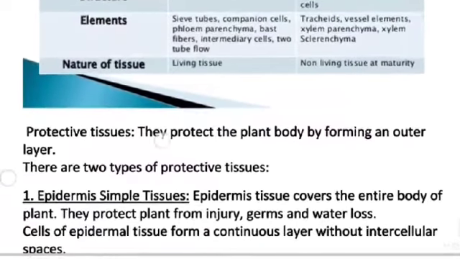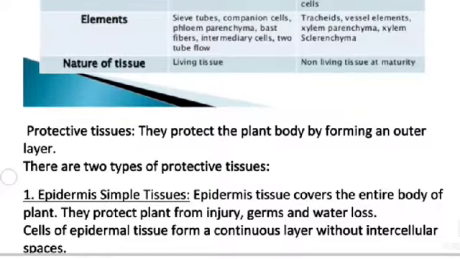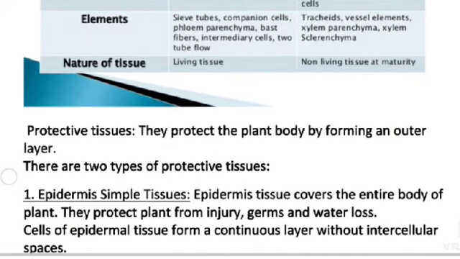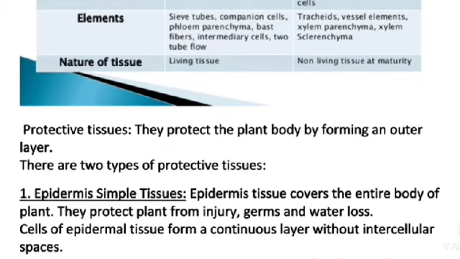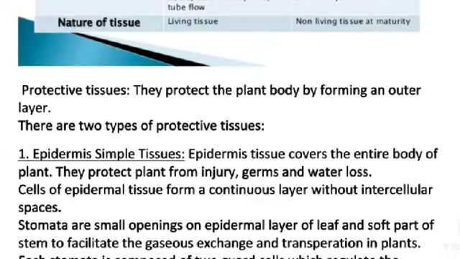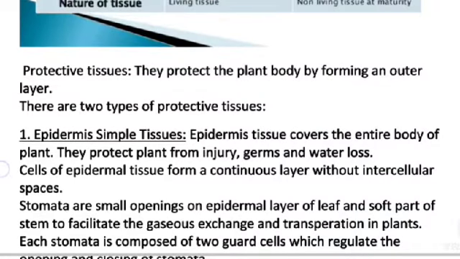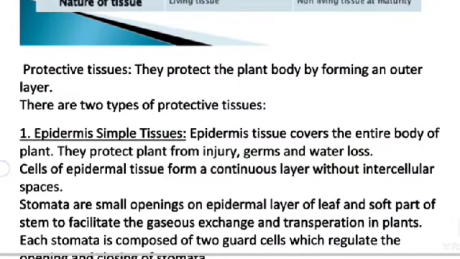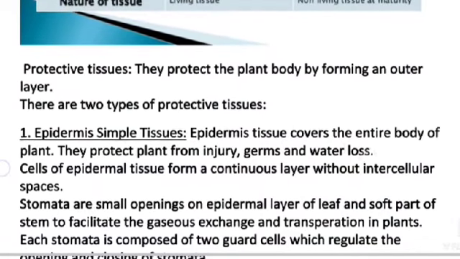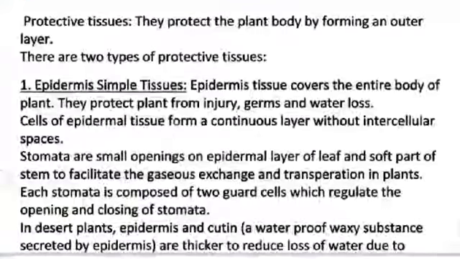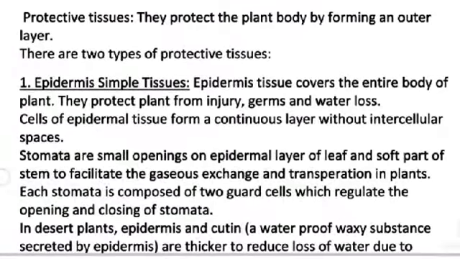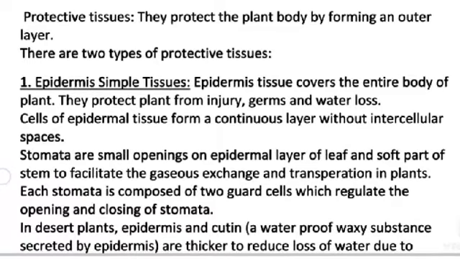Protective tissues: they protect the plant body by forming an outer layer. There are two types of protective tissues: epidermis and cork, which are simple tissues. Epidermis tissue covers the entire body of the plant. They protect the plant from injury, germs and water loss. Cells of epidermal tissues form a continuous layer without intercellular space.